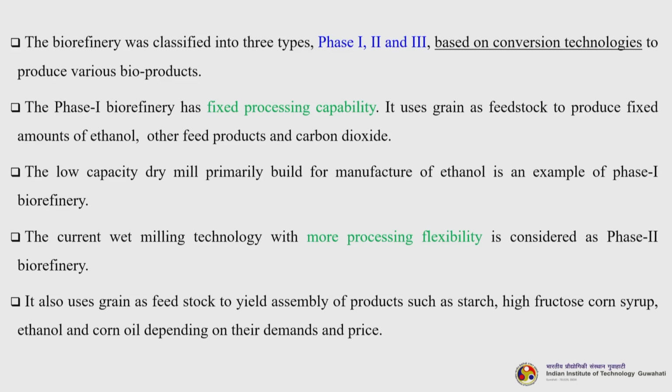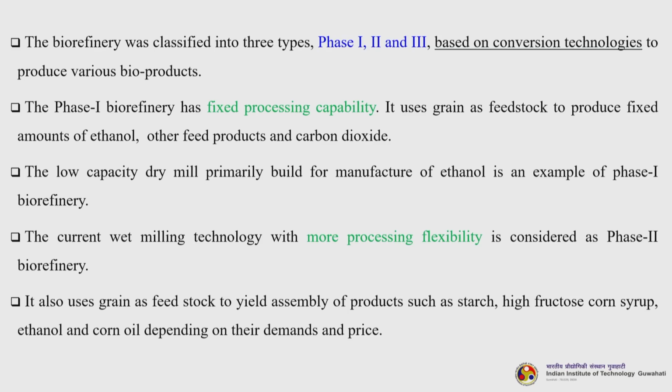So, phase 1 biorefinery has a fixed processing capability. It uses grain as feedstock to produce fixed amounts of ethanol, other feed products and carbon dioxide. The low capacity dry mill primarily built for manufacture of ethanol is an example of the phase 1 biorefinery. The current wet milling technology with more processing flexibility is considered a phase 2 biorefinery. So, the difference between phase 1 and phase 2 is that phase 1 has fixed processing capability, but in phase 2 we have more processing flexibility.